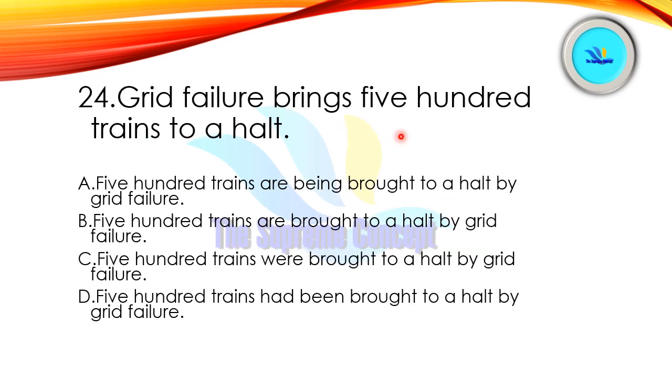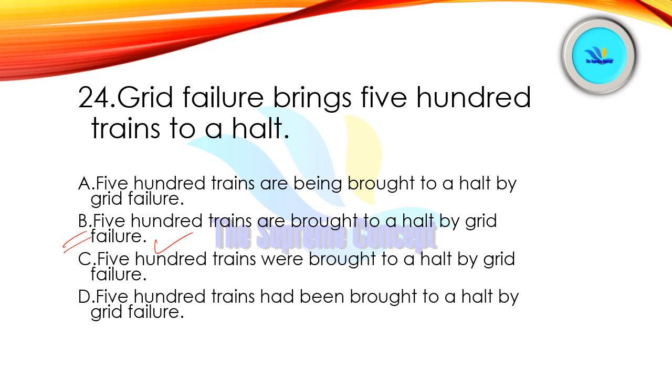Grid failure brings 500 trains to a halt. This question is also based on active and passive voice. Now give it a pause and mark your answer. Yes, option number B is correct here. See, 500 trains are brought to a halt by a grid failure. Right? So see, brings 500.